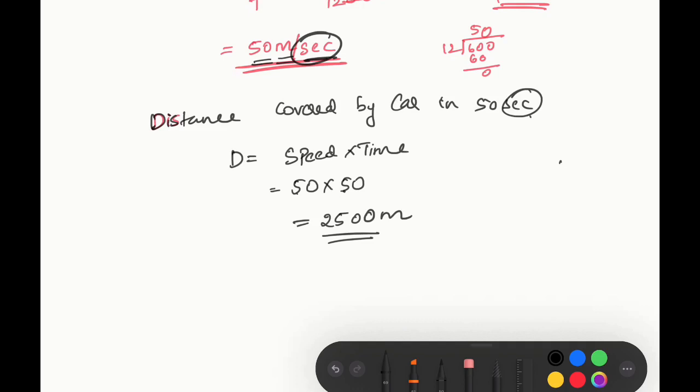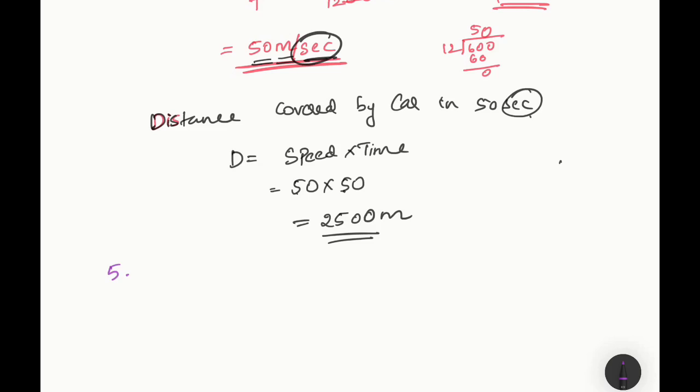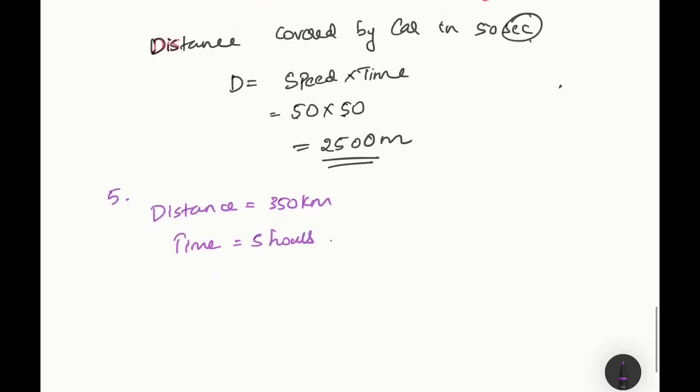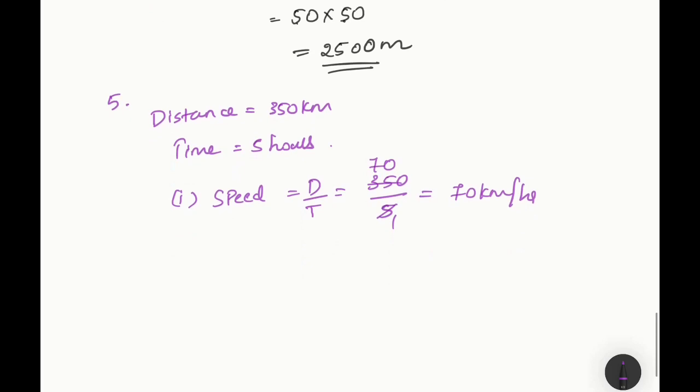Now coming to the 5th question. Question number 5. Rohit goes 350 km in 5 hours. Distance is 350 kilometers. Time taken is 5 hours. Find his speed. So what will be the speed? First question is to find the speed. Speed is equal to distance by time. Distance is 350 by 5, that is equal to 5 ones are 5, 5 sevens are 35. So you'll get it as 70 kilometer per hour.